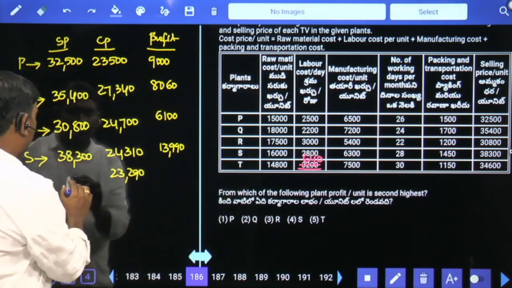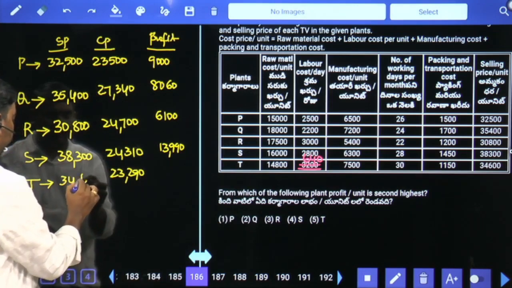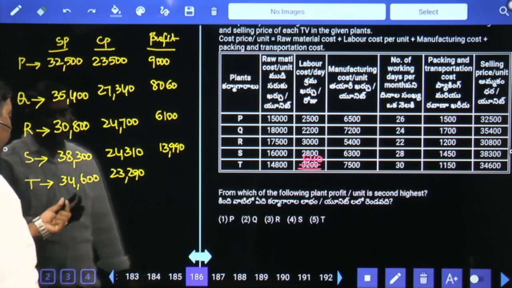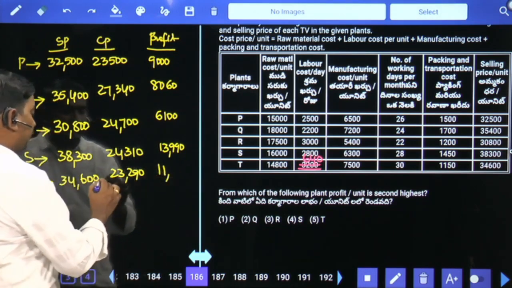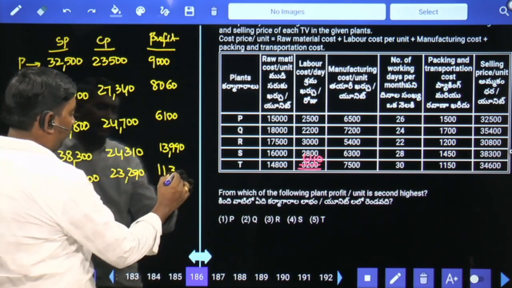Selling price is 34,600. 34 minus 23, 11,000. 600 minus 290 means 310.